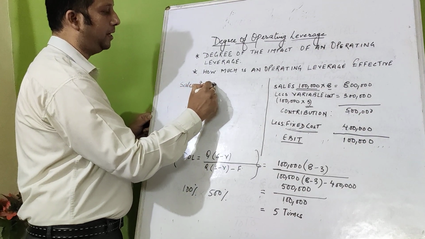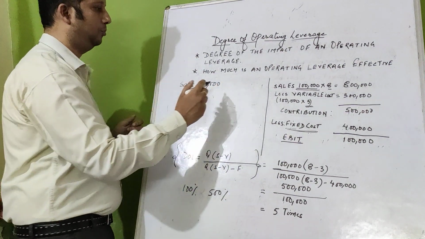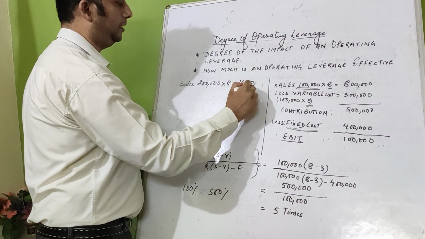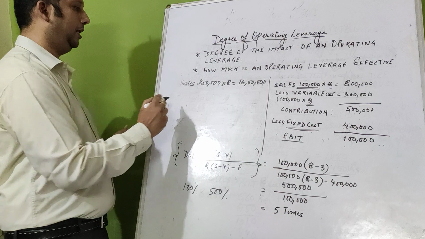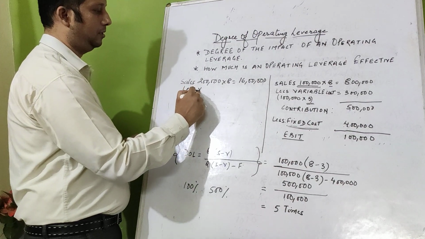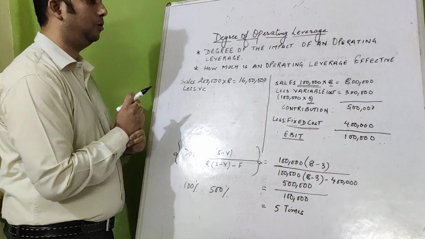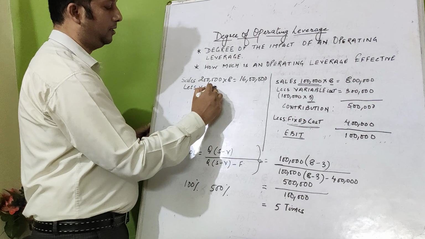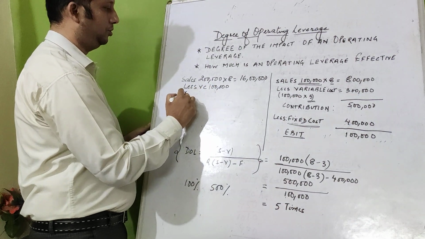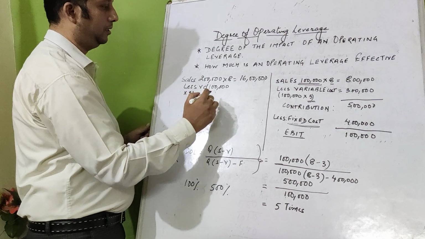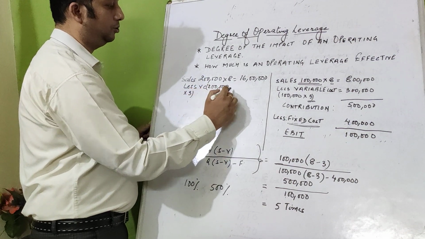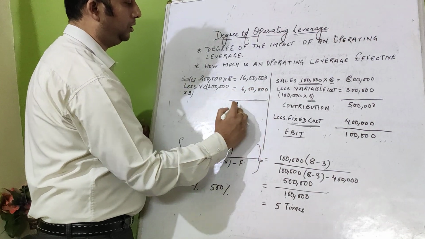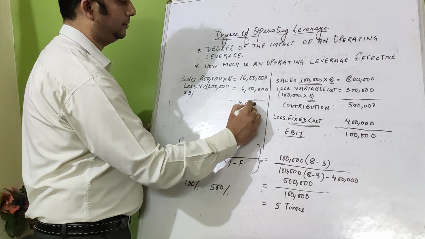It has increased by 100% from 1 lakh to 2 lakh, into 8. So how much is the sales? It is 16 lakh rupees. Less variable cost. How much is the variable cost? Variable cost is 3 per unit. So 2 lakhs into 3 equals 6 lakh rupees. So the contribution is 10 lakhs.